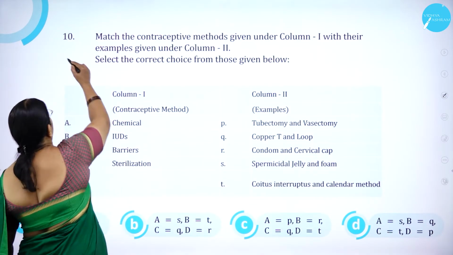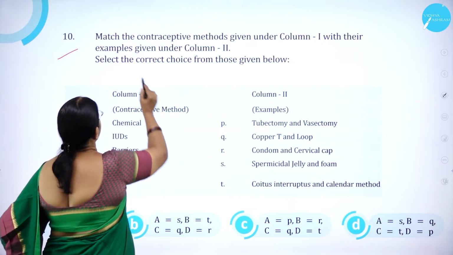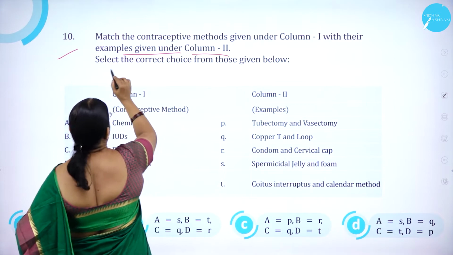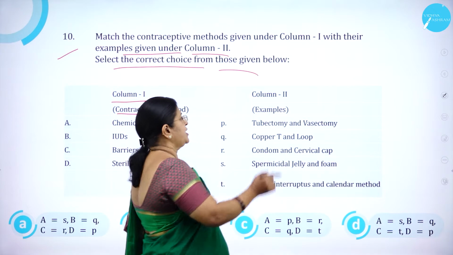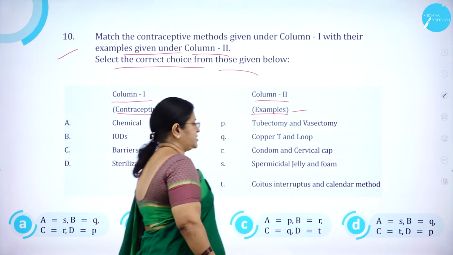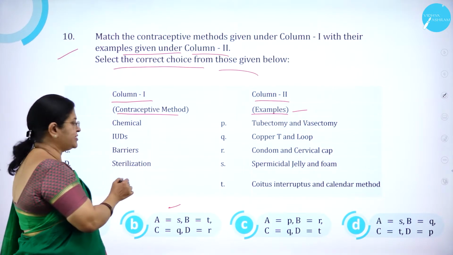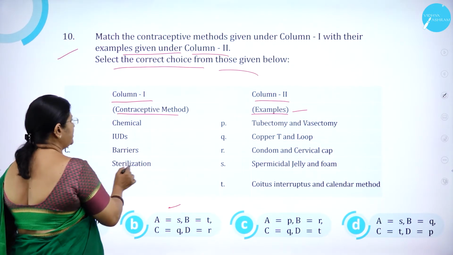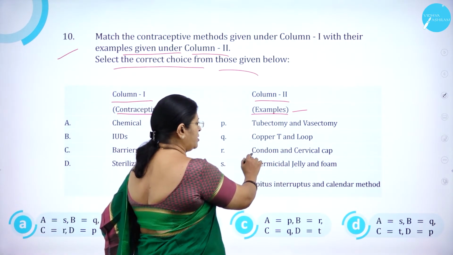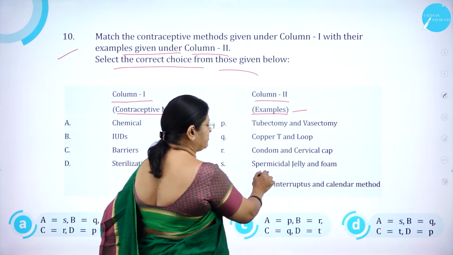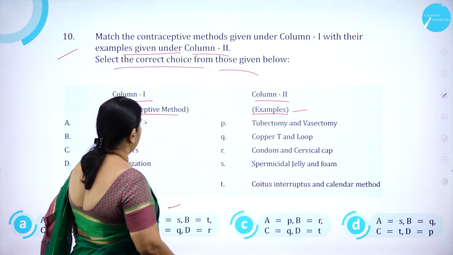Moving on to question number 10. Match the contraceptive methods given under column 1 with their examples under column 2. Select the correct choice from those given below. Column 1 is contraceptive methods and column 2 are the examples. 1A, chemical. B, IUDs, intrauterine devices. C, barriers. D, sterilization. Here, P is tubectomy and vasectomy, Q is copper T and loop, R is condom and cervical cap, S is spermicidal jelly and foam, and T is coitus interruptus and calendar method.